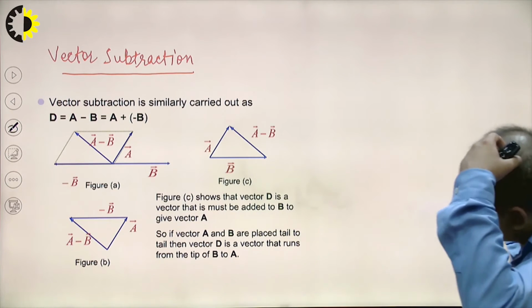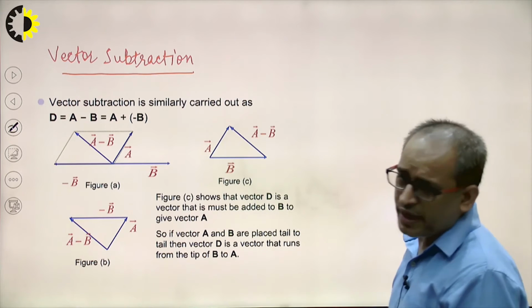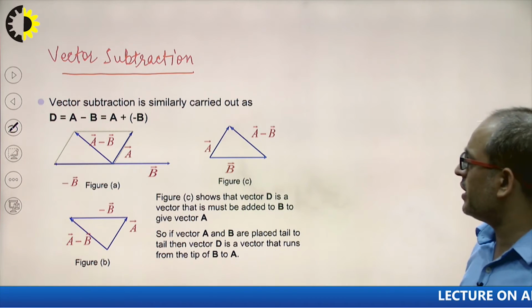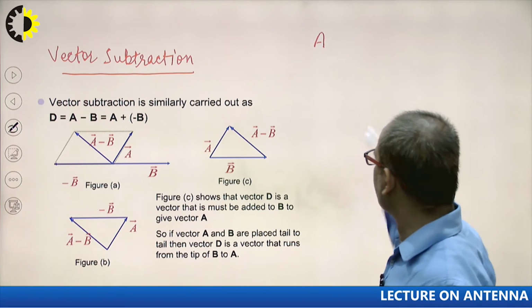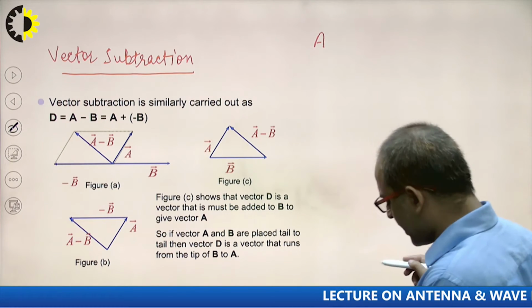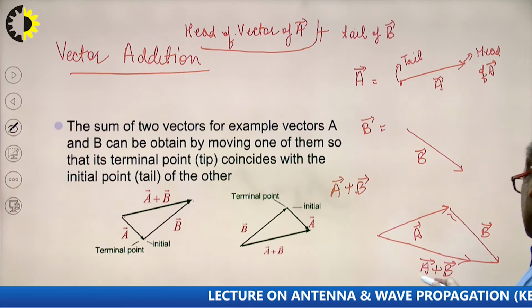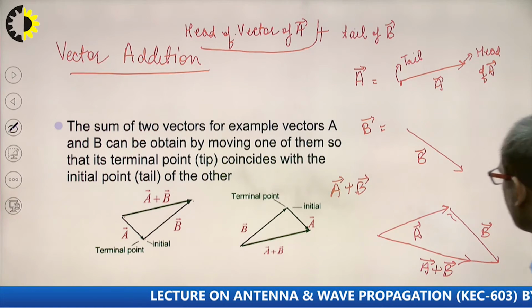Vector subtraction is simply carried out by adding the negative B vector. In the previous slide I showed you that this one is the A vector and this one is the B vector, so this represents A vector plus B vector.